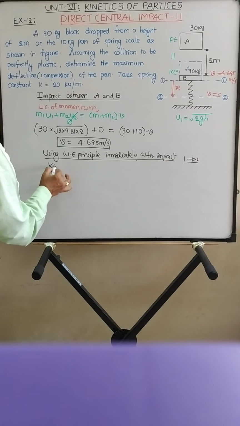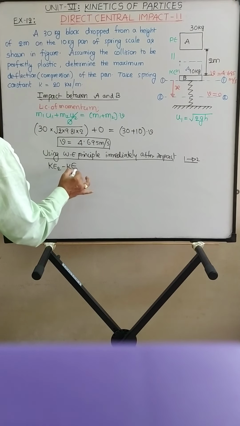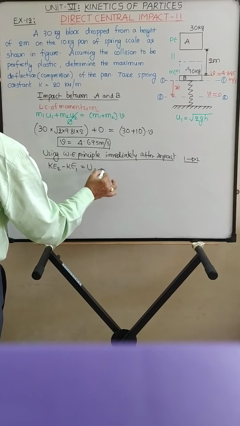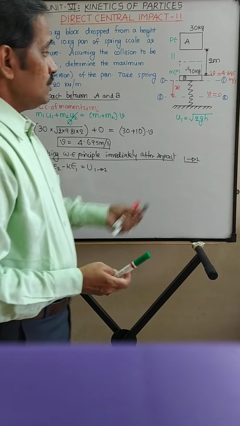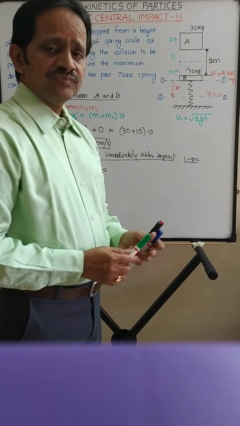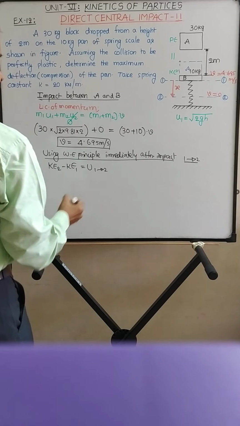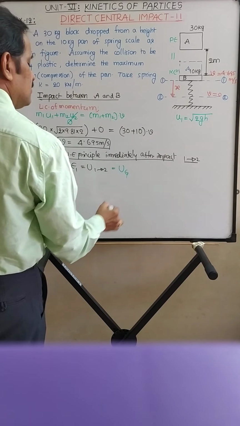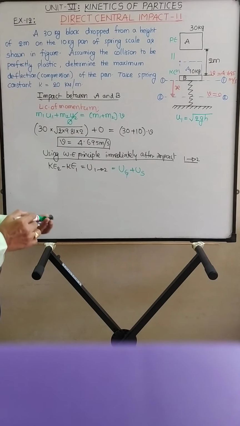Change in kinetic energy is equal to work done. Final kinetic energy minus initial kinetic energy is equal to work done from positions 1 to 2. Now, what are the forces doing work on A and B when they are moving from position 1 to 2? Yes, it is work done by gravitational force and work done by spring force.